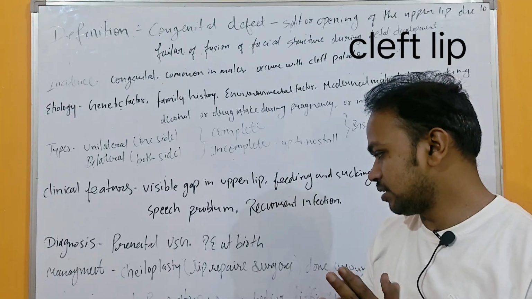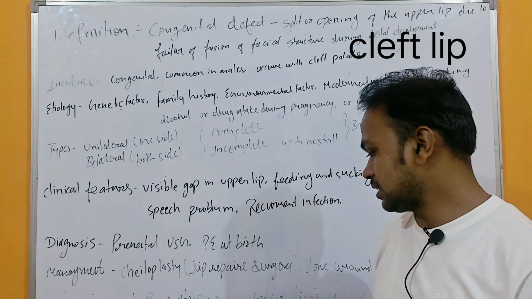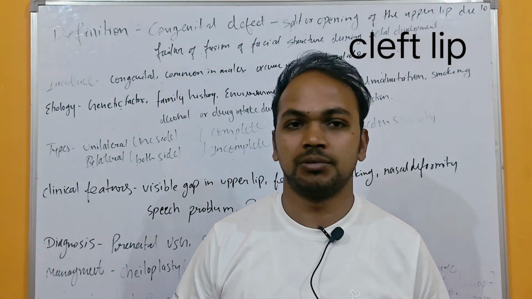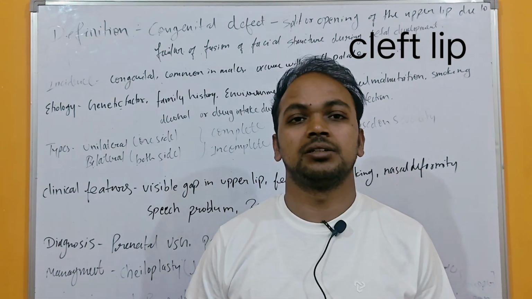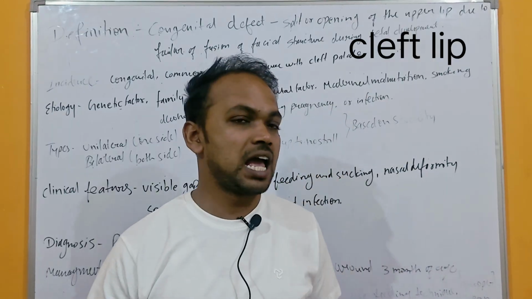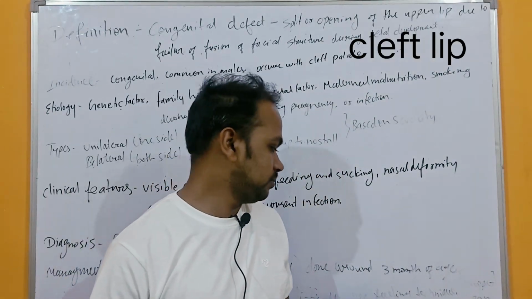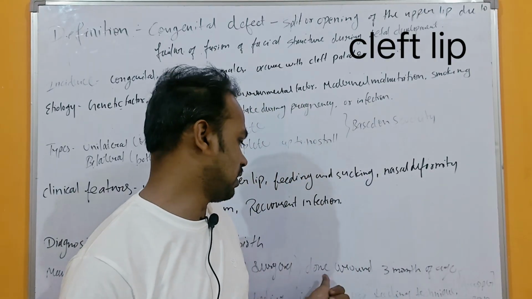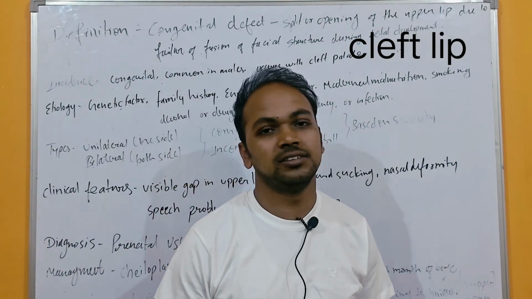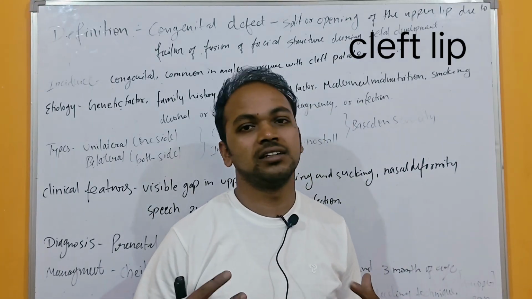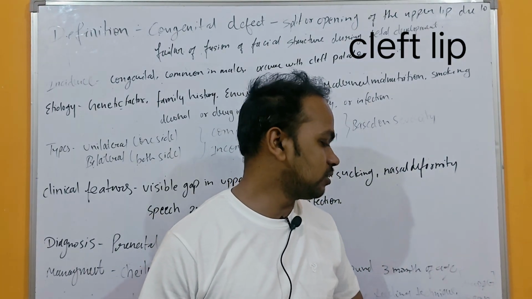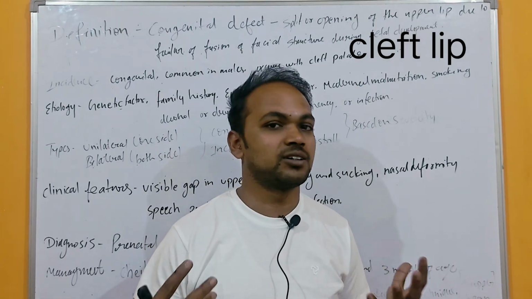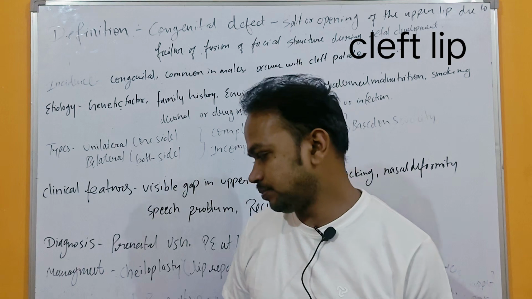The first is pre-operative: assess feeding difficulty. The nurse will assess how much difficulty the baby has during feeding. The surgery is usually done at around 3 months of age. The nurse will identify the feeding difficulty and use feeding techniques like the drop technique and the spoon technique.